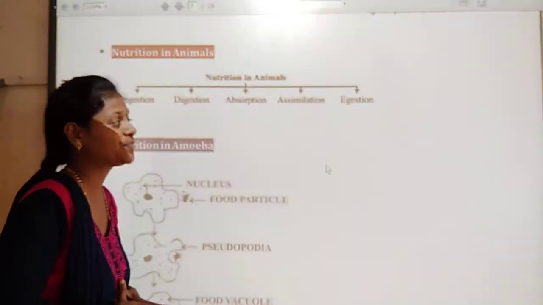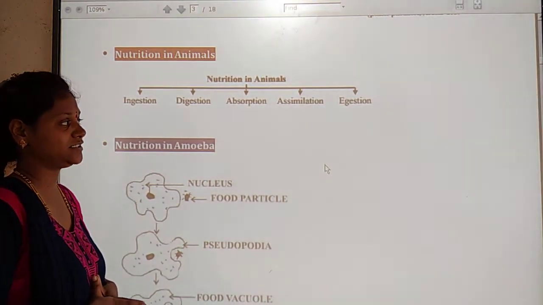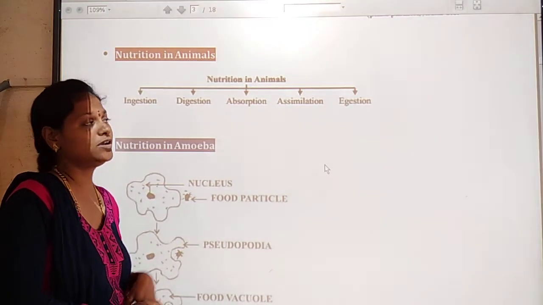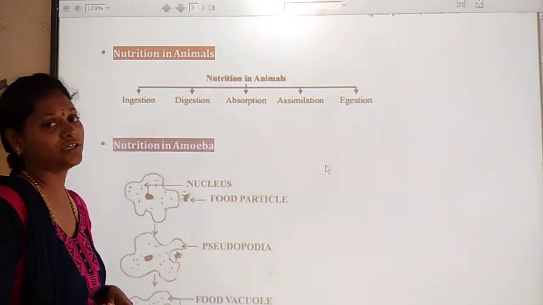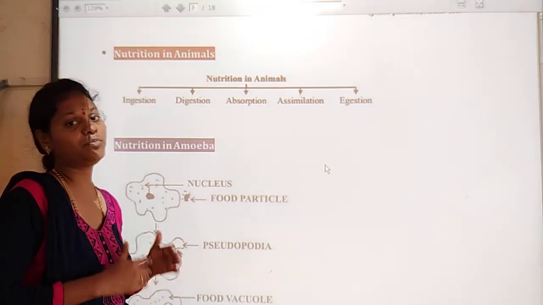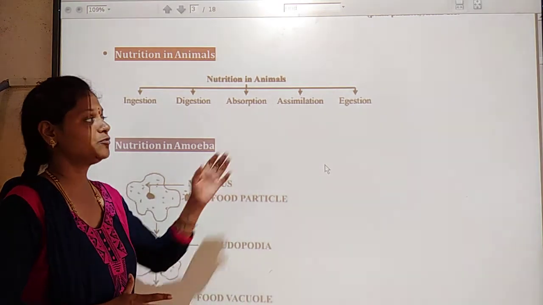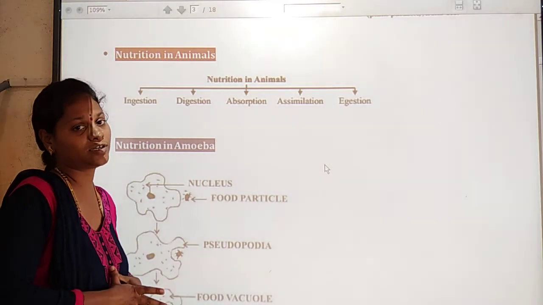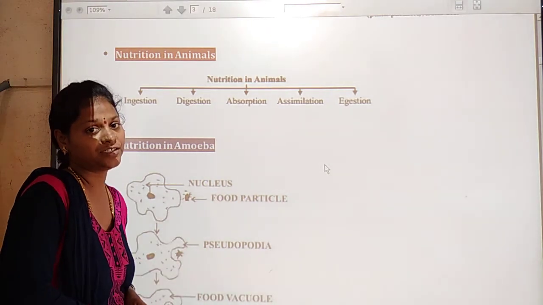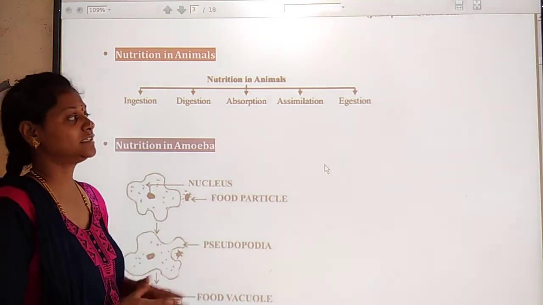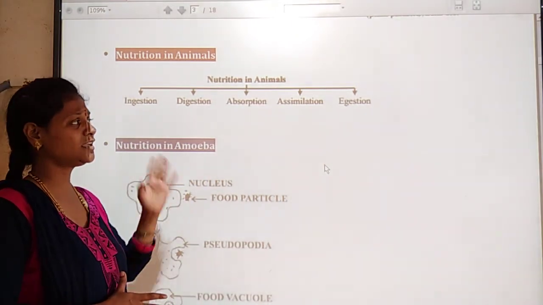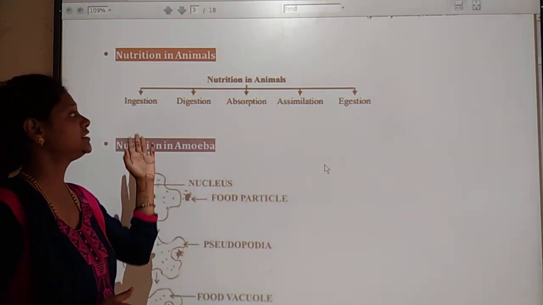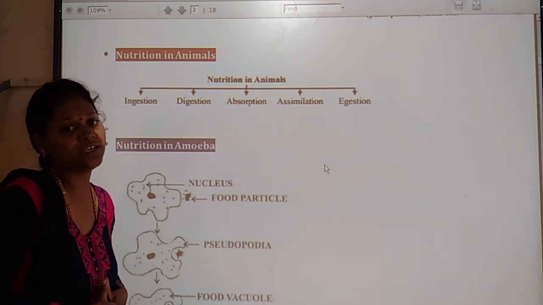So next one is egestion. What is meant by egestion? Is the complete food digested in our body? No. When we ingest the food, the ingested food is not completely digested in our body, because it has some waste products. So those waste products exit through what? The egestion process. Understand? The egestion process takes place in the body to exit the waste materials of the food. So this is the concept about nutrition in animals.